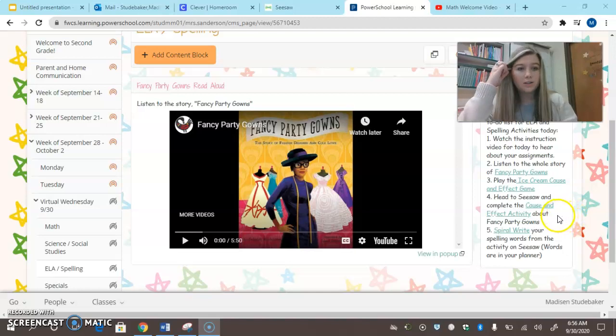Next, you're going to want to listen to the whole story, Fancy Party Gowns. We started this story yesterday in school. We only read about half of it, and we talked a lot about cause and effect. So if you remember, the cause is why, and the effect is what happened because of the cause.